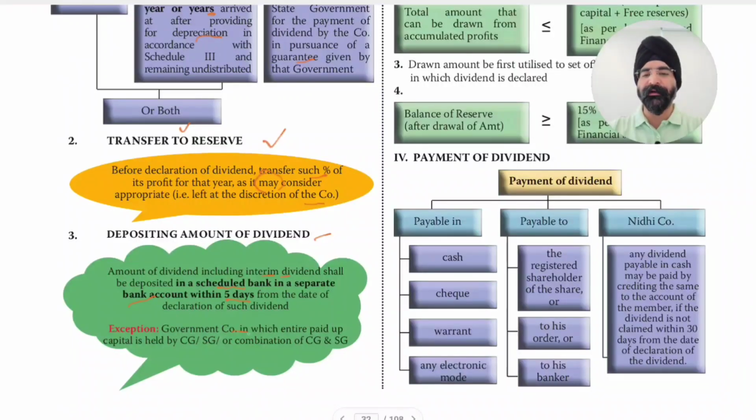The exception is a government company in which the entire paid-up capital is held by the central government or state government or a combination of central and state government. For such a company, the requirement to deposit dividend in a separate bank account within 5 days is not present. In all other cases, which is the usual scenario, if dividend is declared and approved, then it should be deposited in a separate bank account within 5 days.